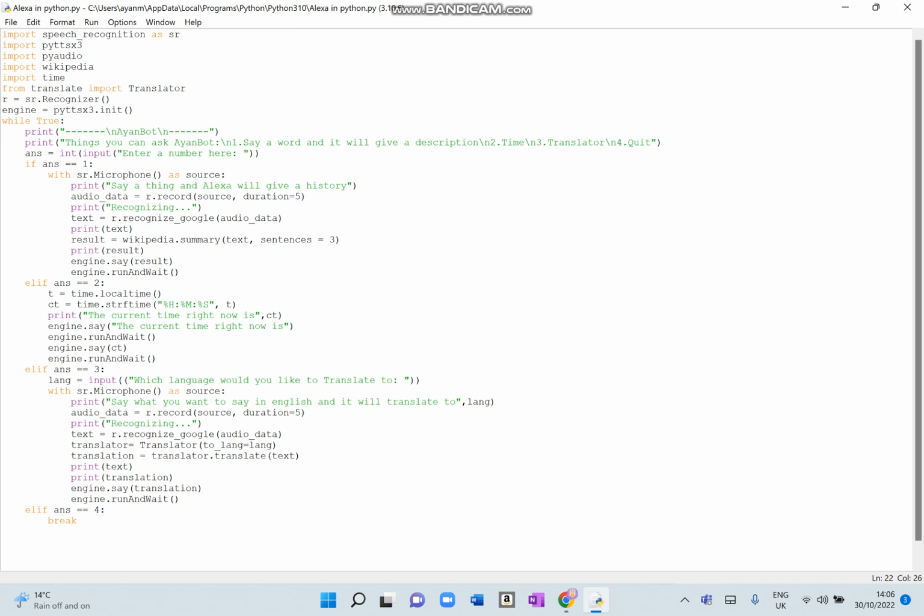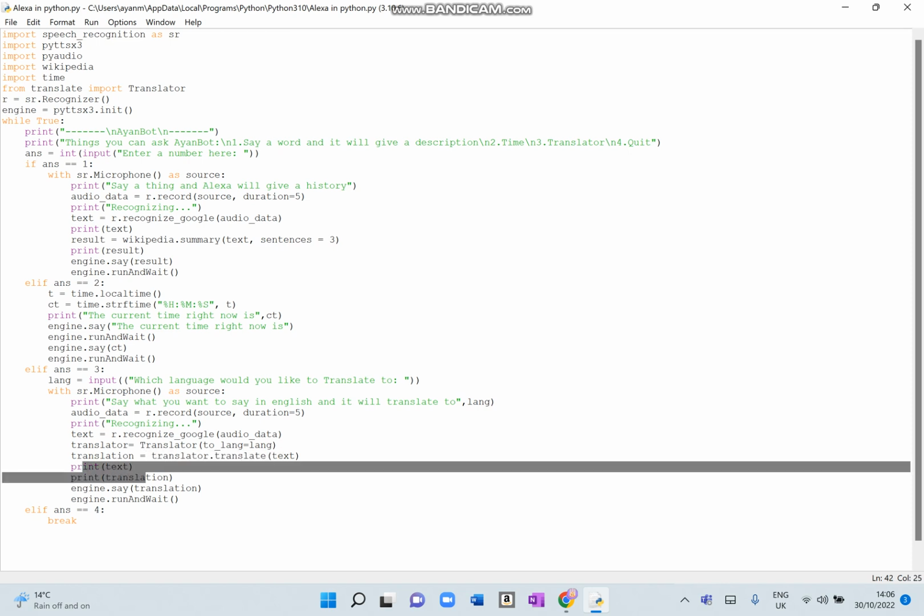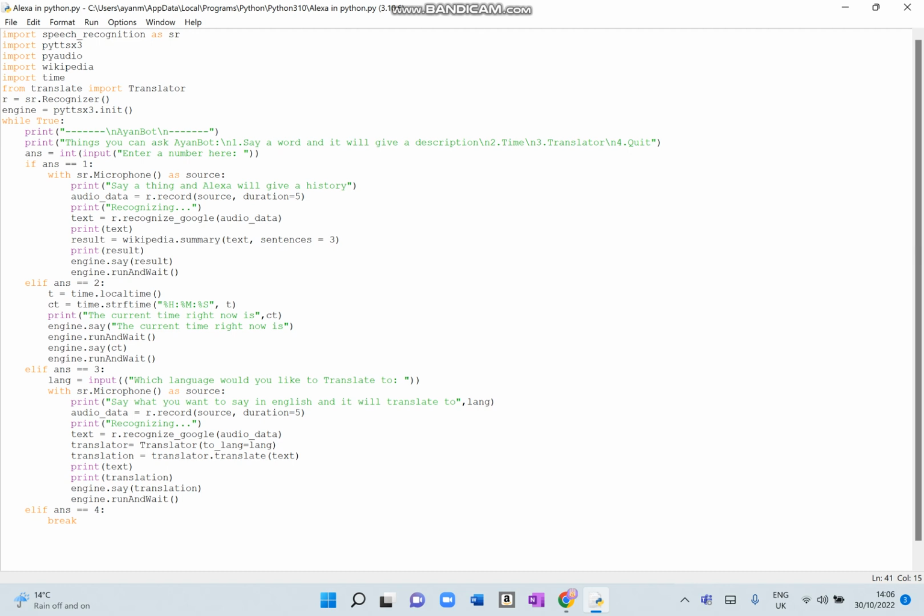And so if you want to do answer number 2, so you want to know the time, then it will get your local time, it will rearrange it in hours, minutes and seconds, and then it will tell you the current time. And if you want to use a translator, then you can pick what language you want to translate it to, and it will also put it here so you know which language you're doing. And then it will record you here, it will analyze what you just said, and it will put the language that you said you wanted to translate to here, and then it will actually translate it to that language. And then it will print what you said, and also the translation of that, and it will say it out loud.